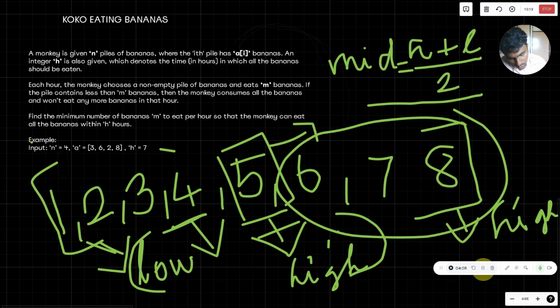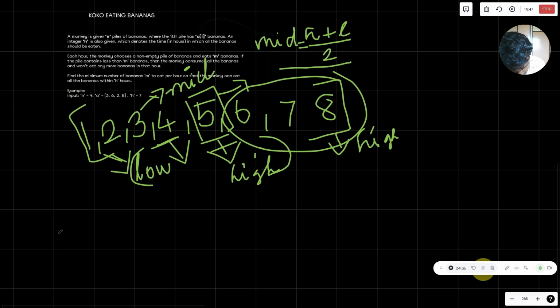In this, the mid value comes out to be 3. So 3 will be our mid value. If you substitute the value 3 in the code, which we'll write further on, it'll give the total number of hours. Anyway, we'll just do it right now. Don't worry. Let's take 3 as the hourly eating rate, and if you substitute it into the array given to us, for the first pile of bananas, it will take 1 hour.